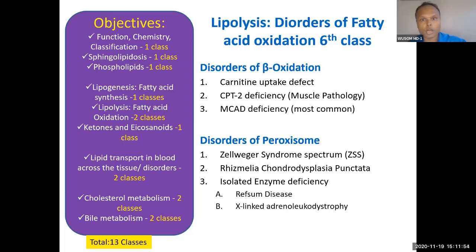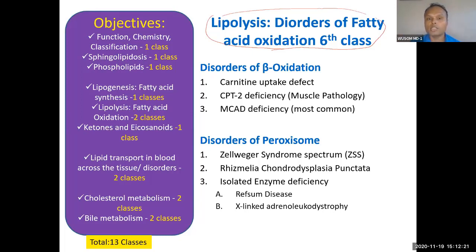So today let's talk about disorders of fatty acid oxidation. We have done fatty acid oxidation, and we will do the disorders now. Regarding fatty acid synthesis, obesity is the only important one. Because of fatty acid synthesis, obesity happens, so you can correlate fatty acid synthesis with obesity.